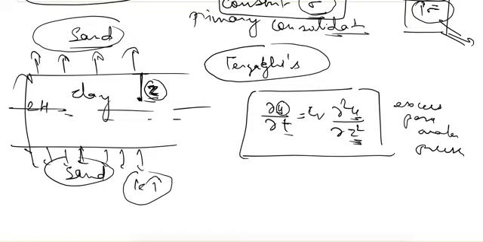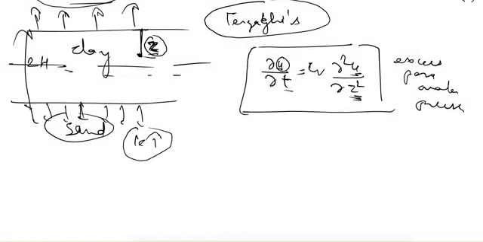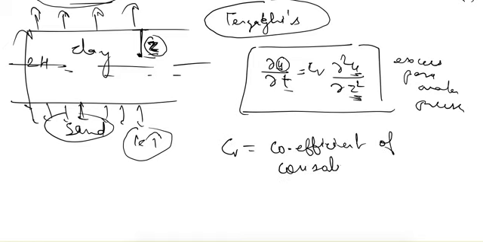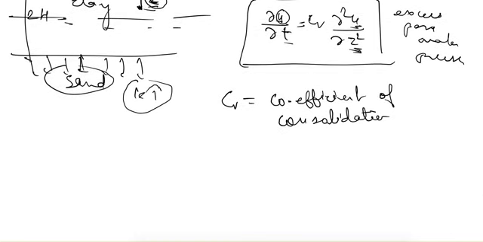So this is our required relationship, and here C_v is the coefficient of consolidation, and its value is given as C_v = k(1 + e_0)/(a_v γ_w).